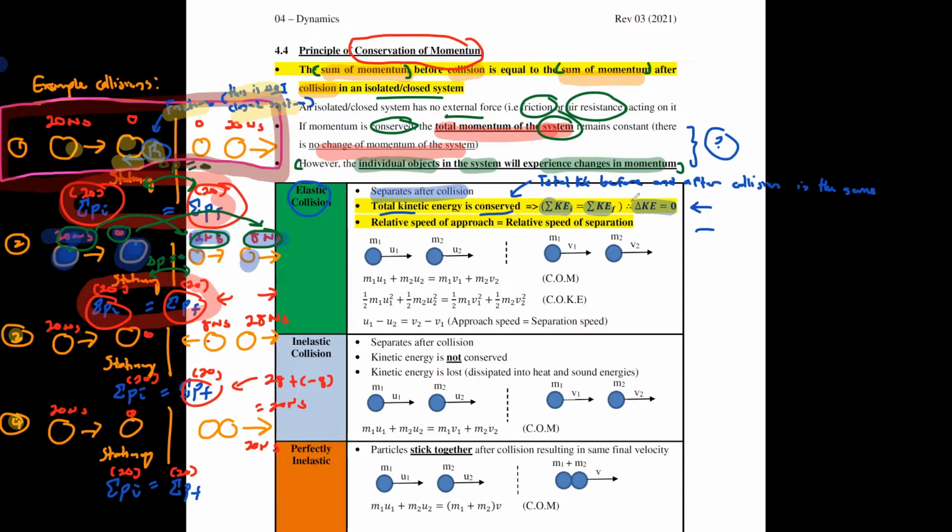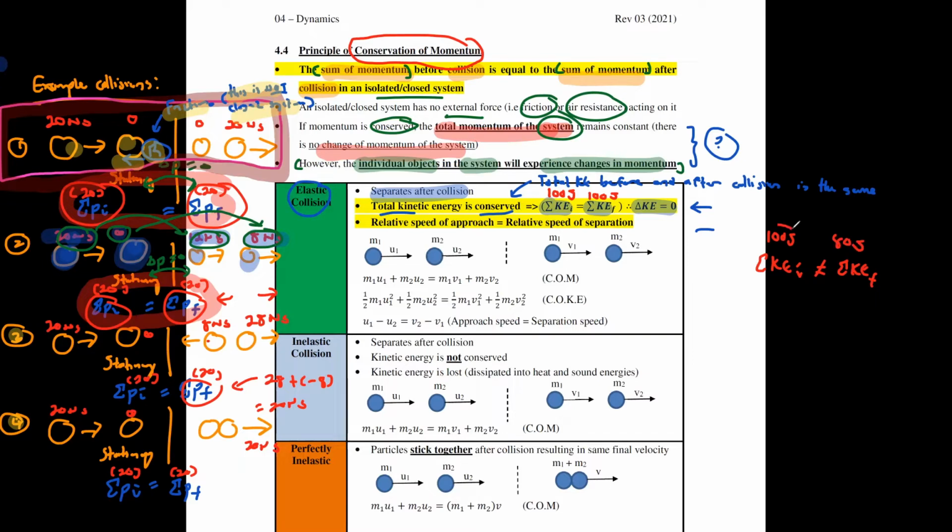If I say that the sum of initial KE originally was 100 joules, after collision, I expect to still see 100 joules. If they were not conserved, it could be that the sum of initial KE was 100 joules here, and then after that, the sum of final KE maybe is 80 joules now.